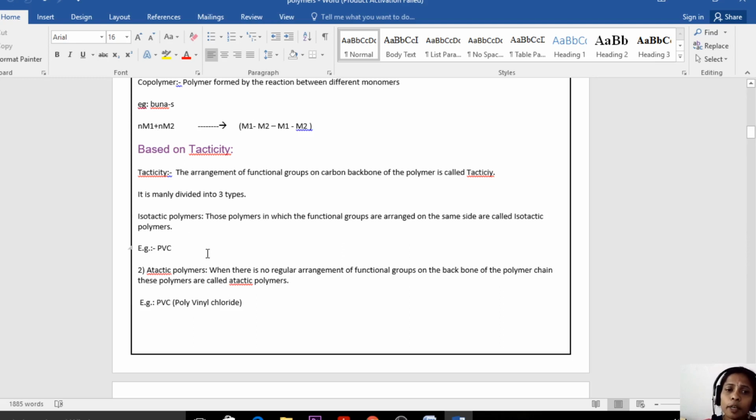Isotactic polymers are those polymers in which the functional groups are arranged on the same side, either at the top or the bottom, or at the right or the left. But all the functional groups are on the same side. That is called isotactic polymers. Atactic polymers means the functional groups are arranged in a random manner, maybe at the top or bottom, or left or right, anywhere. There is no proper arrangement of functional groups on the polymer chain. That is called atactic polymers.